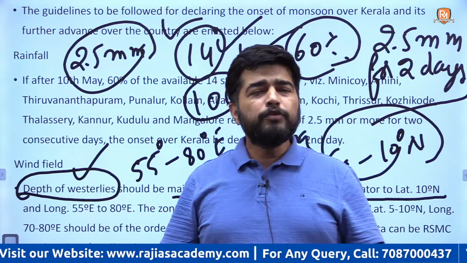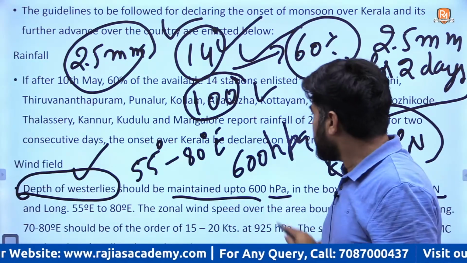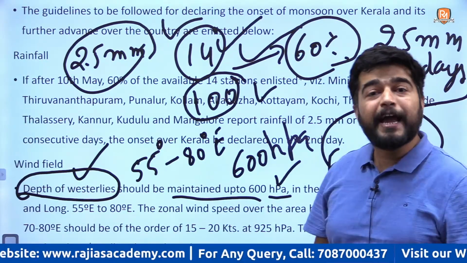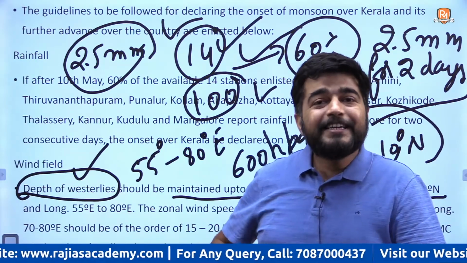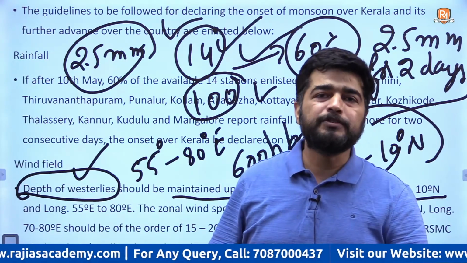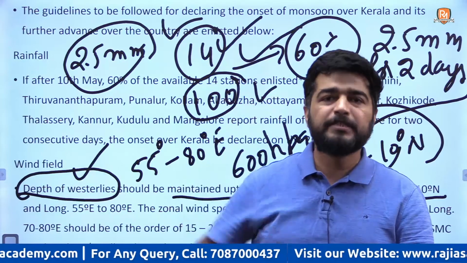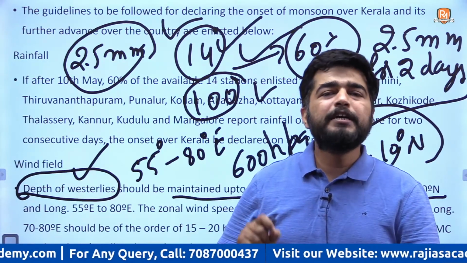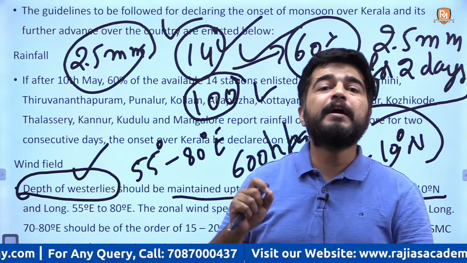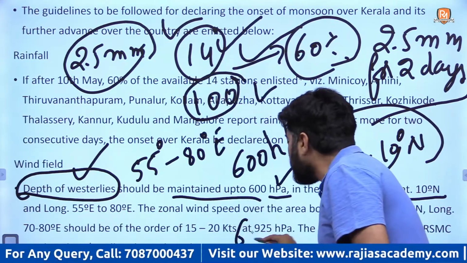Okay. So you will ask, how can I say the height should be up to 600 hectopascal? I am talking about height and telling you in pressure. How is it possible? Usually geographers refer to height in terms of pressure. In simple terms, it is the height where the atmospheric pressure is around 600 hectopascal.